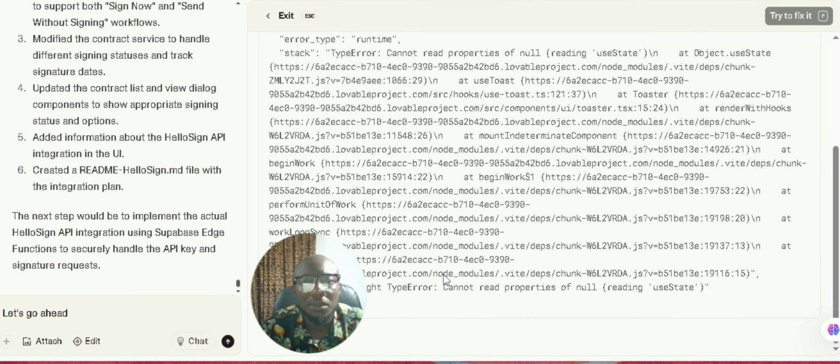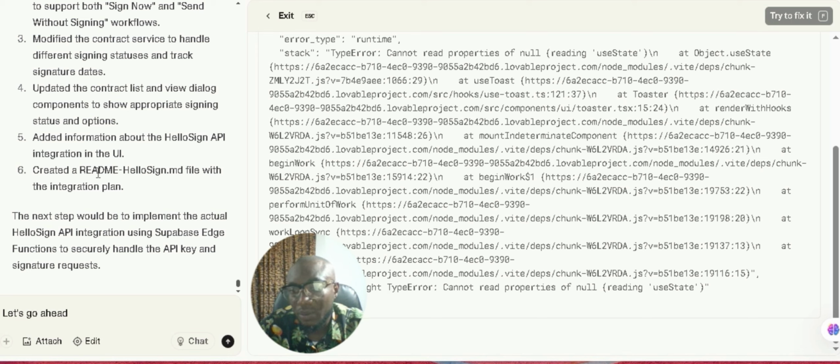So right now we have implemented most of the requirements for us to sign before sending and to send without signing.